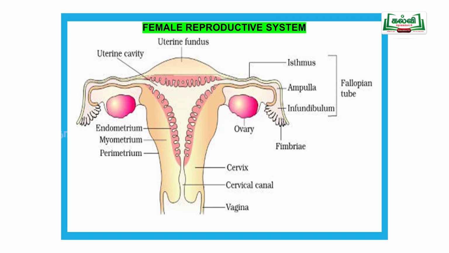Then it moves into the broader, wider ampulla region, then the small isthmus region. The egg moves there. When the egg comes there, if the sperm comes, fertilization occurs. If sperm does not come to that area, fertilization won't occur.